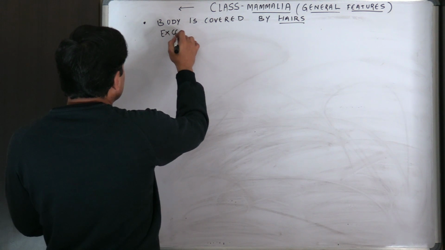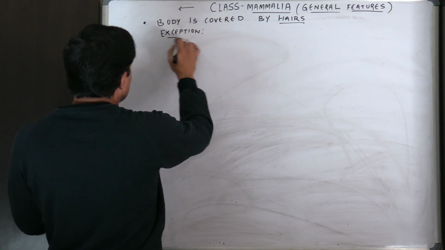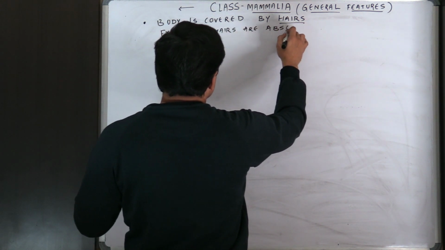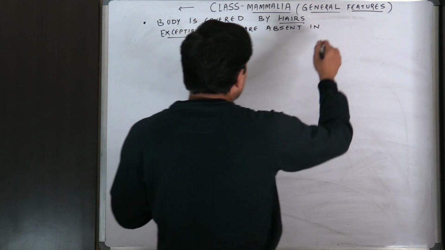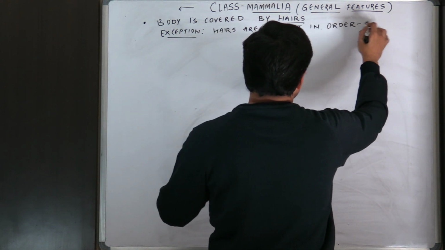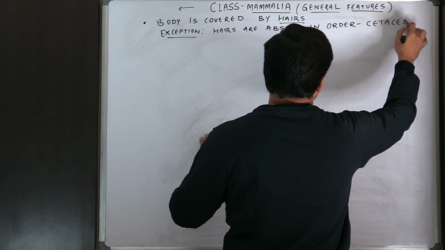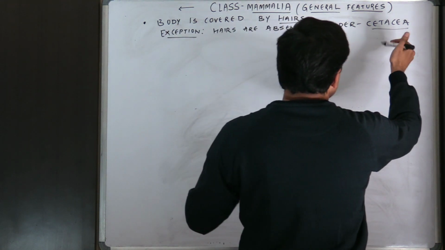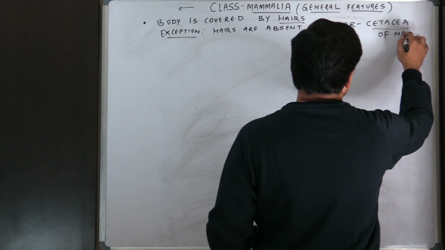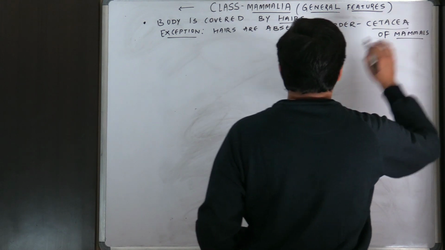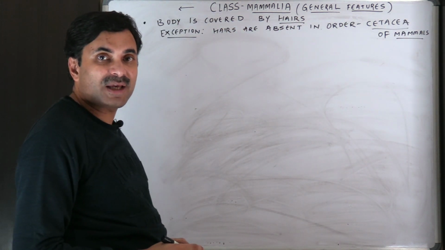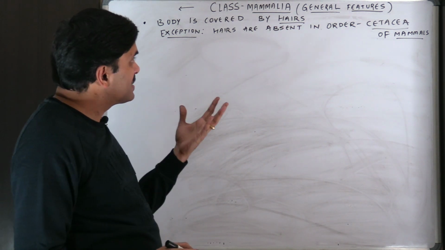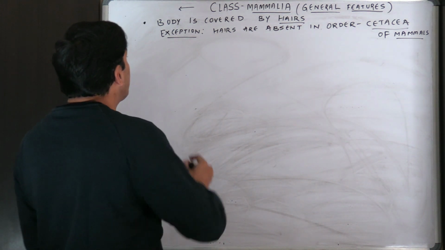There is an exception: hairs are absent in the order Cetacea, which is the order of aquatic mammals. Otherwise all the members have hairs on the body. So the mammary gland is a peculiar feature found only in mammals, and hairs are peculiarly found only in mammals.